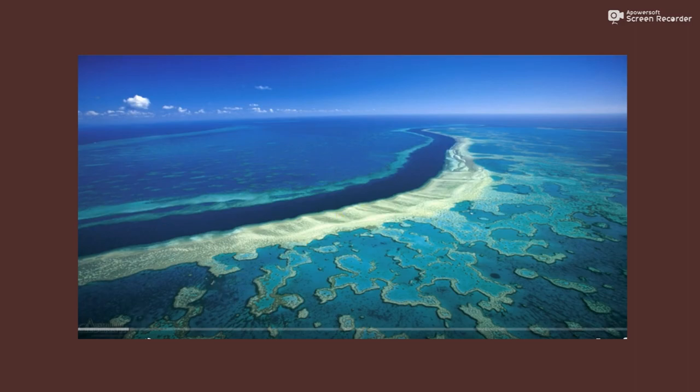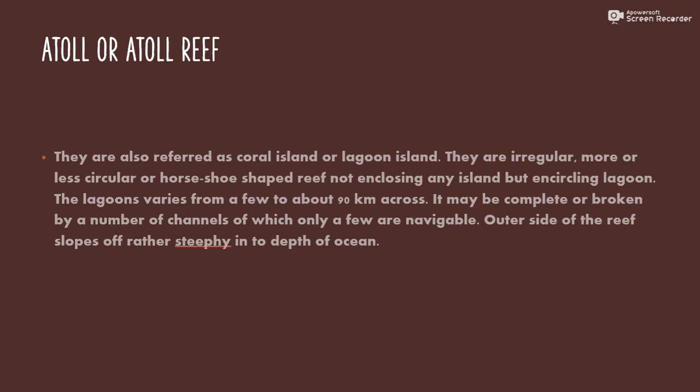Now we see the third coral reef, that is the atoll or atoll reef. They are also referred to as coral islands or lagoon islands.